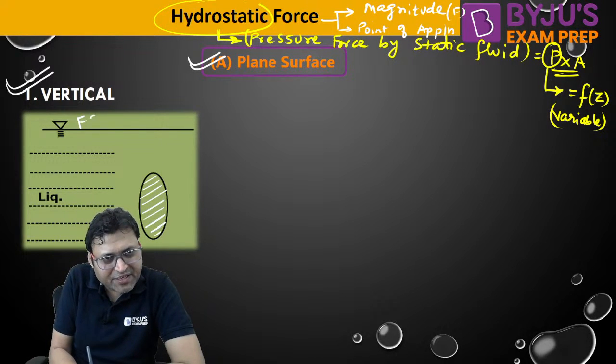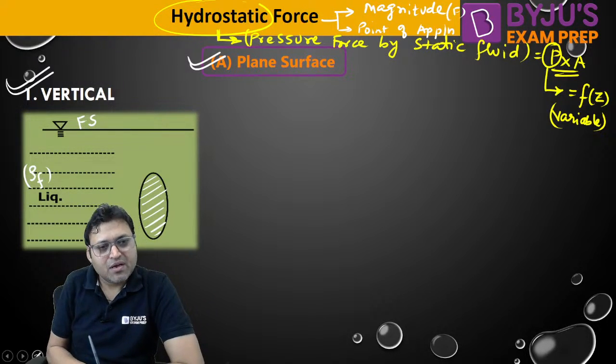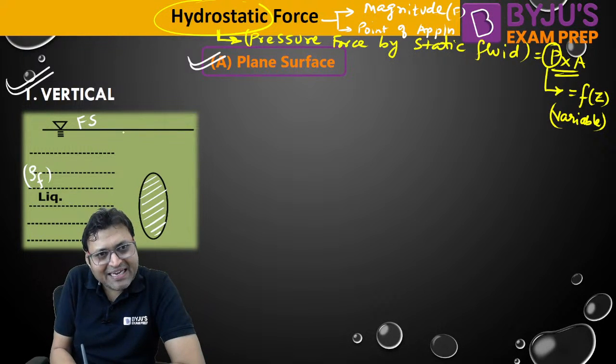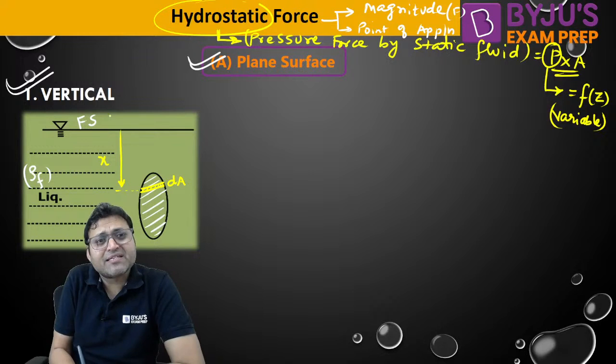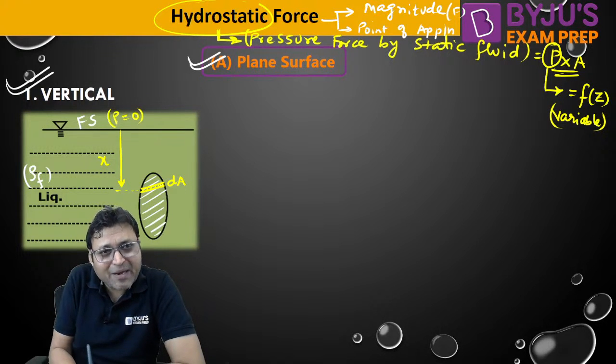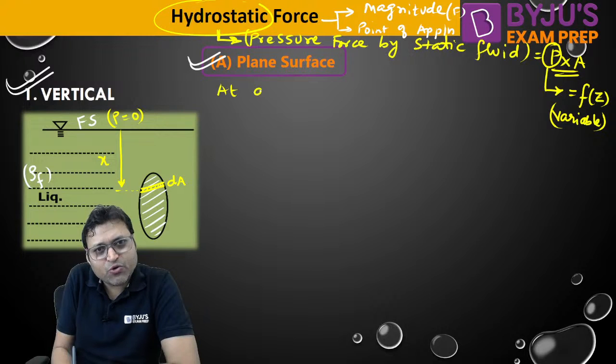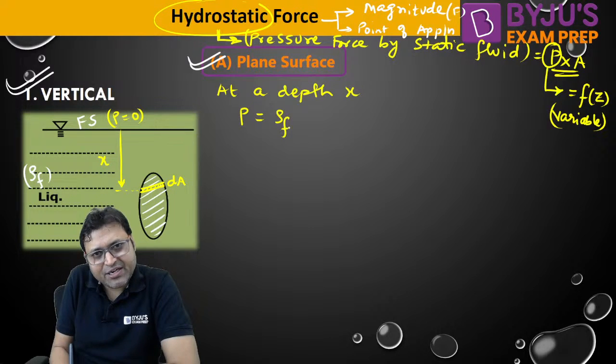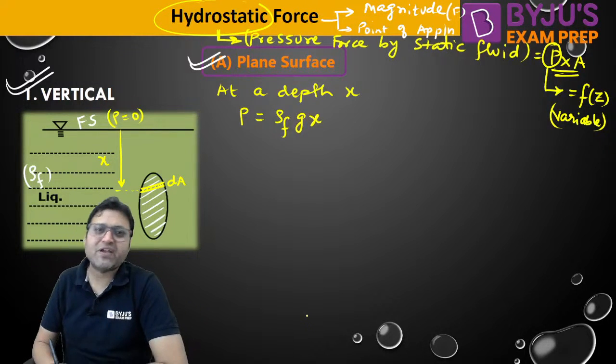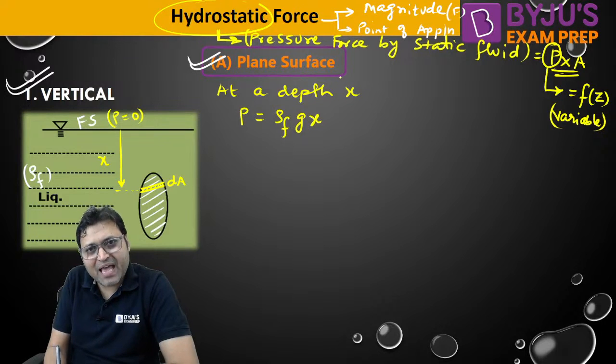This is the free surface of the liquid, and the density of the liquid is, let us say, rho f. Now look, at a depth x from the free surface, if we take an elemental area dA, what will be the pressure? What is the pressure at the free surface? Gauge pressure will be 0. So at a depth x, what will be the pressure? Isn't it rho into g into x? That is what we have discussed, at a depth x from the free surface.